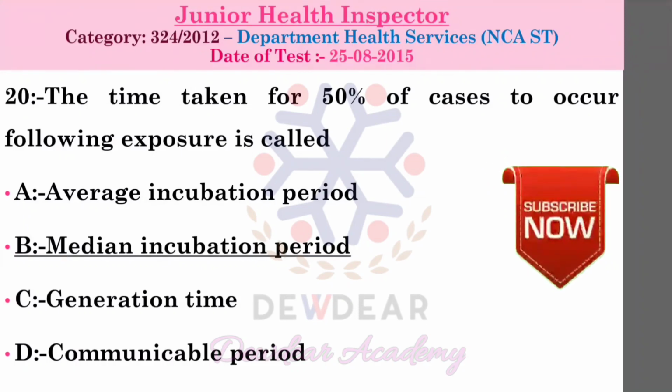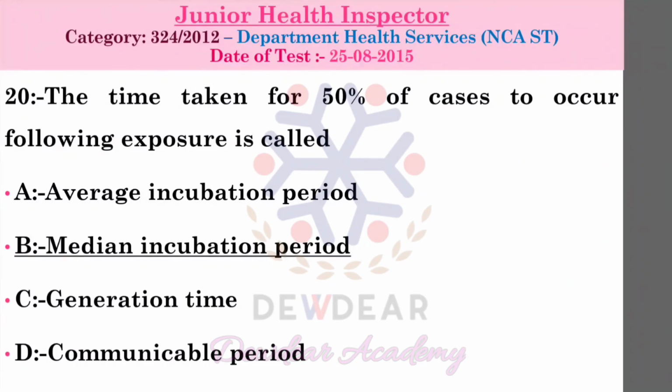Communicable period is the time during which the infectious agent may be transferred directly or indirectly from an infected person to another person, or from an infected animal to man, or from an infected person to an animal including arthropod. That is the communicable period.